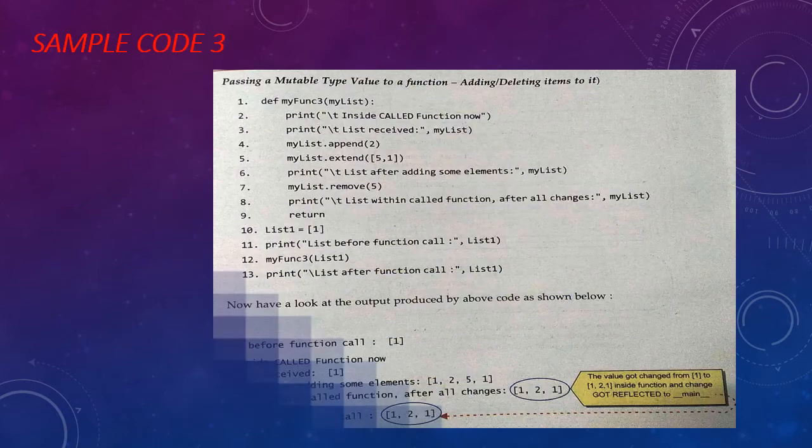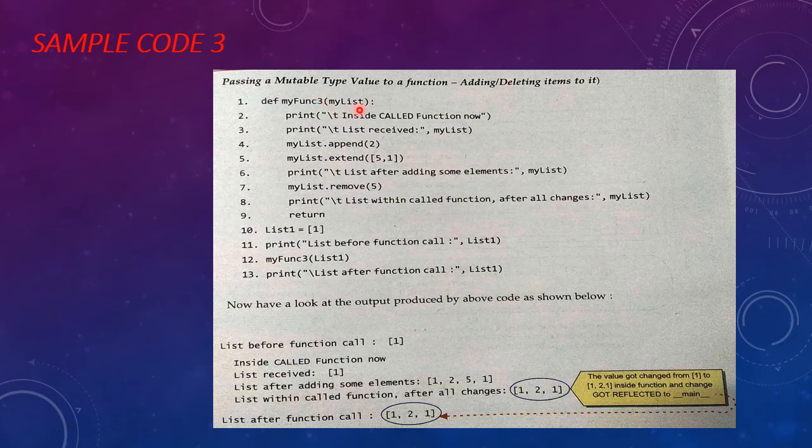I am taking another example: passing a mutable type value to a function, adding and deleting items to it. Here again I am taking a list with a single value 1 and printing list 1, so it will print 1. When we invoke function 3, my list receives the value of list 1, and it will print, within the called function, list received 1, because 1 was transferred to my list.